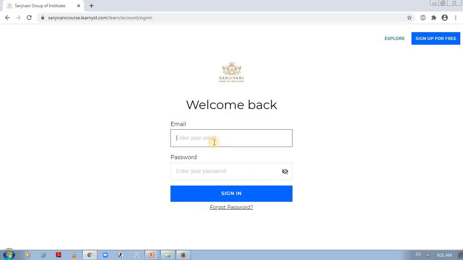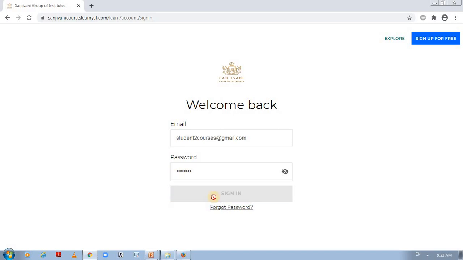I am going to log in as a student with my username and password. This is my valid email ID. You have to enter your own email ID as part of this login. So I'm entering the details of my student email ID, and then entering my password